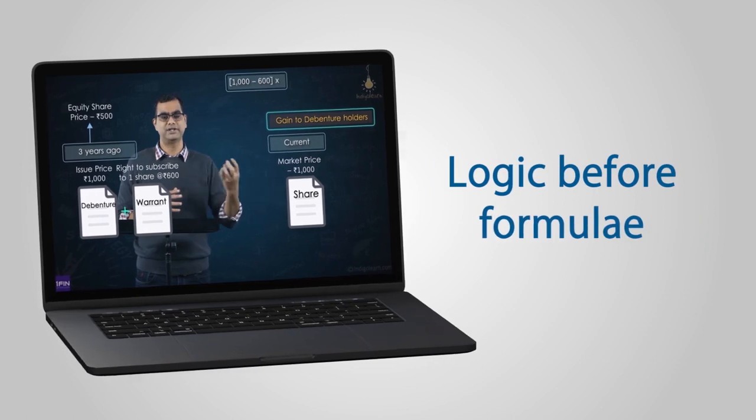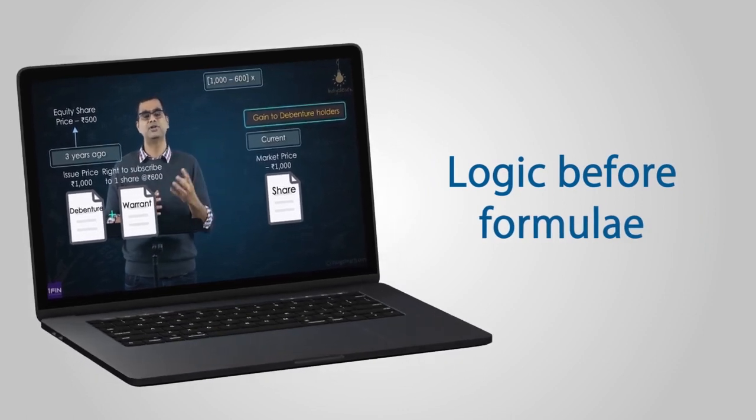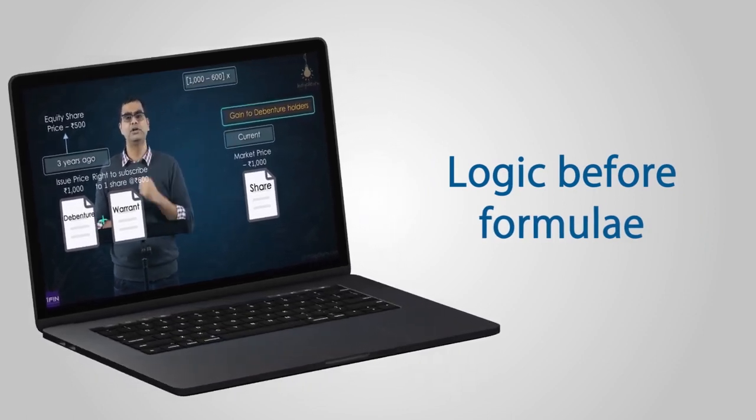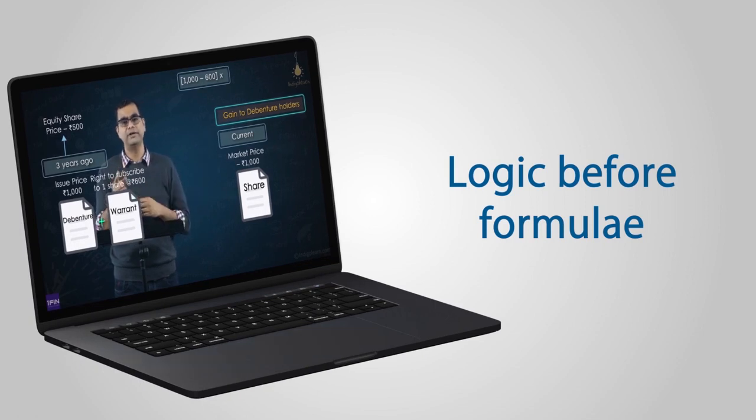You will pay 600, get a share back, and that share you can sell in the market at 1000. So each warrant is worth 400 rupees. And how many warrants are you getting per equity share? You're getting 1. So 400 into 1 is 400. So that is the value of that particular warrant.